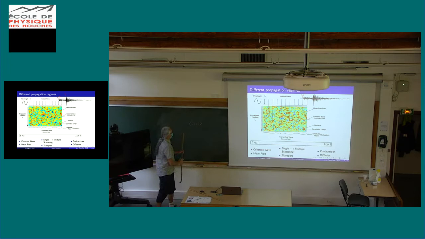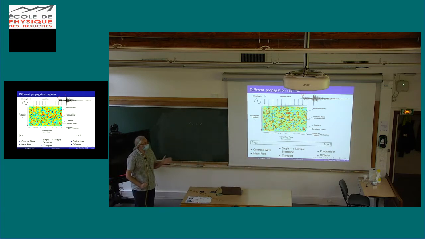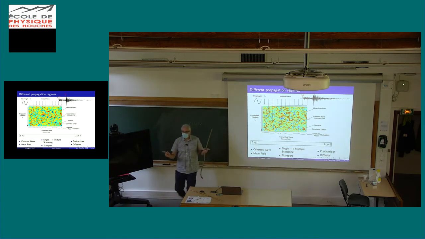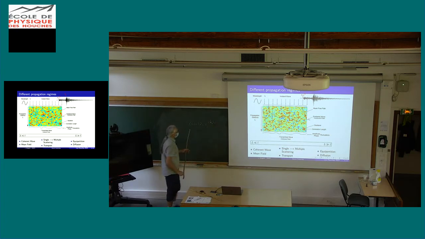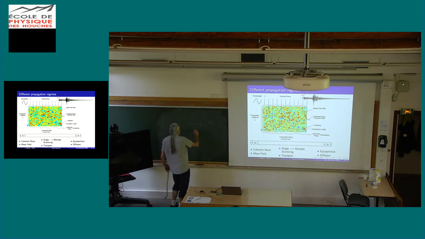So we have the mean field, and the mean field is really the same as the coherent wave, and it's coherent because it has never lost its initial propagation direction. It propagates in a straight line, but of course, as it propagates, it dies out, because you have the scattering. So this plane wave decays like so. You have a wave number here, and the particularity in the scattering medium is that the wave number is not a real number; it's a complex number. I call it k_E for an effective wave number.